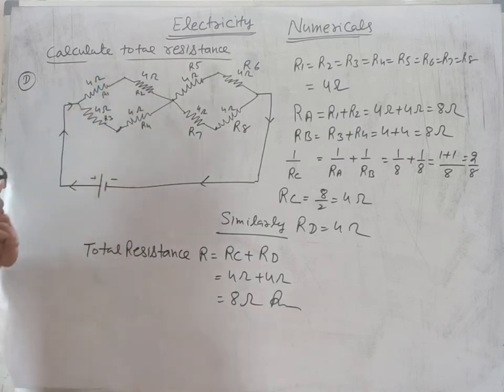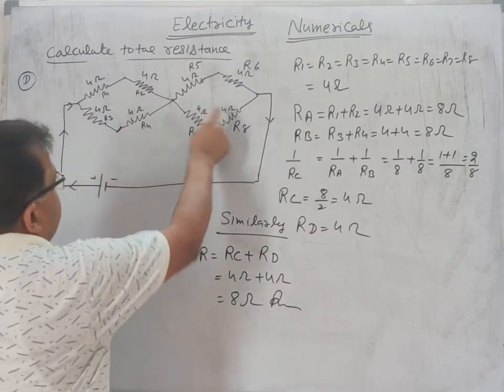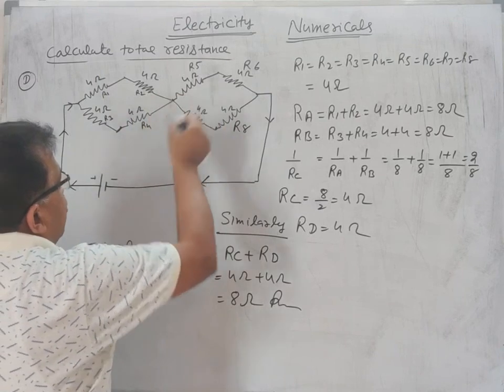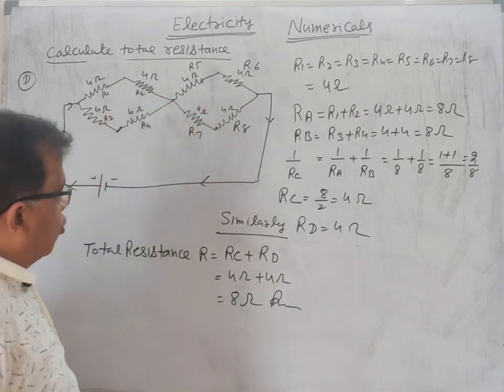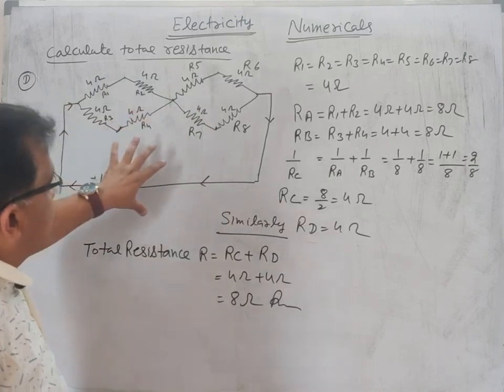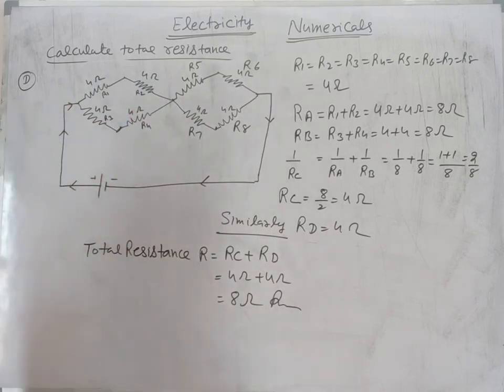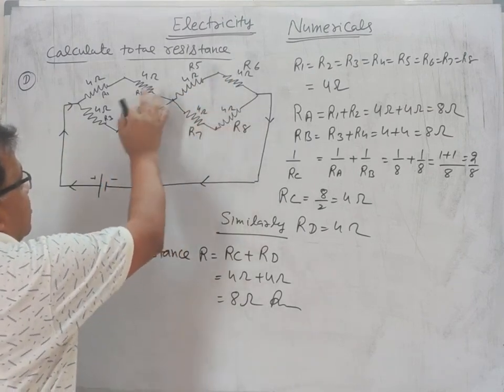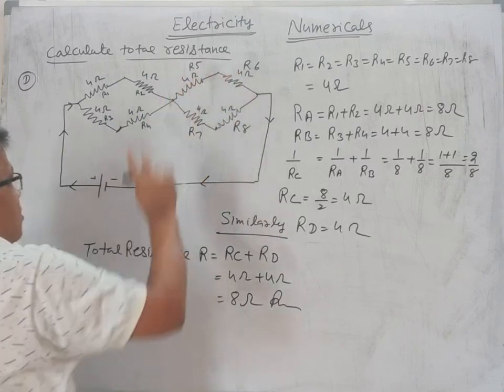Total resistance is also 10 ohm. And if there are the same 2, then the same will be added twice. 4 plus 4, total is 8. If it is in MCQ form, we can also reply without calculation, because if all 4 have the same value and are connected in this way, then the answer is also the same.